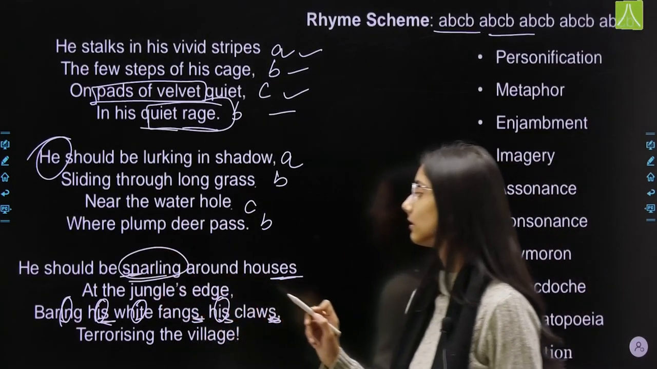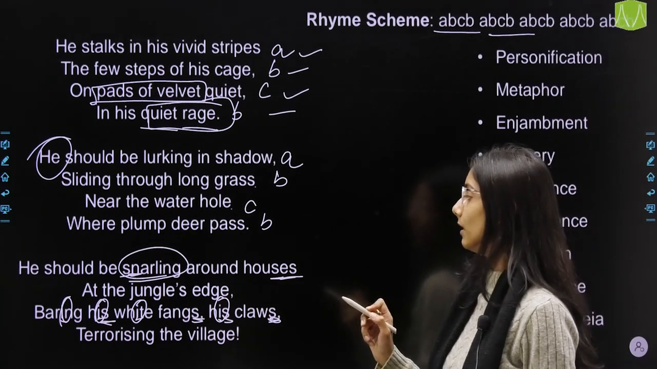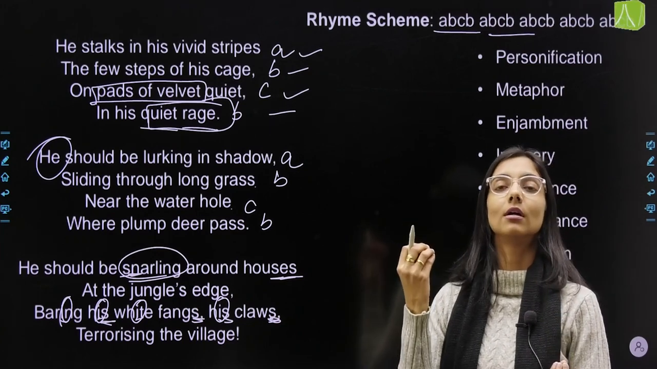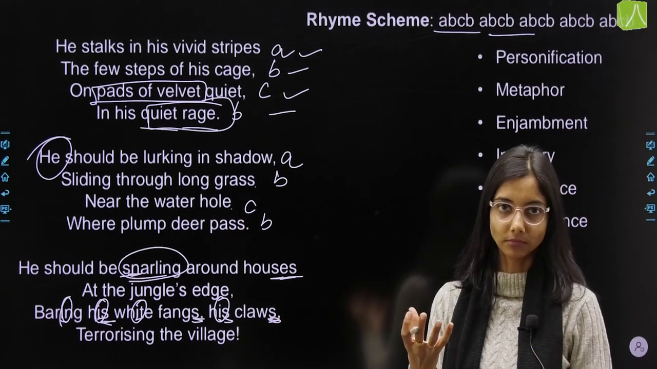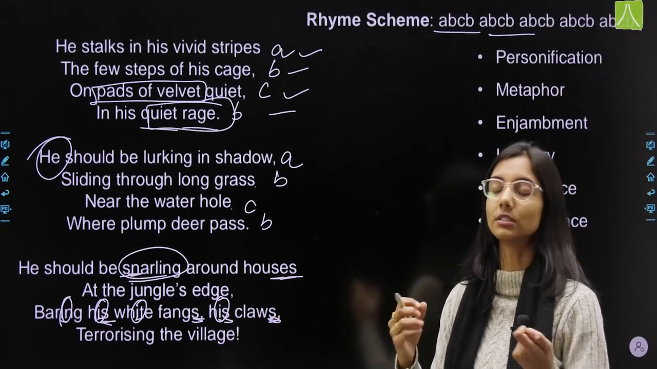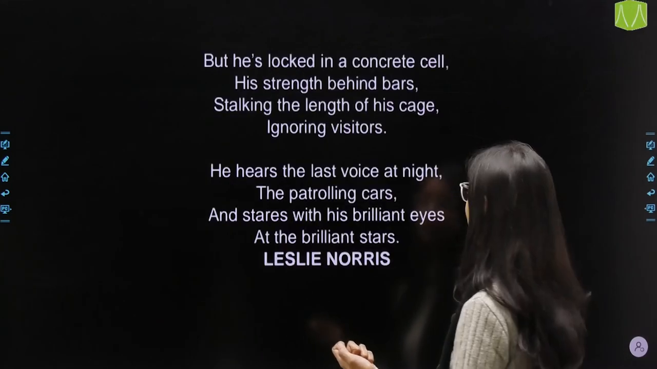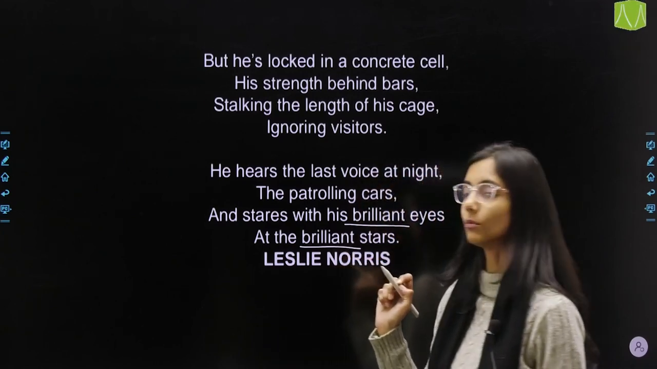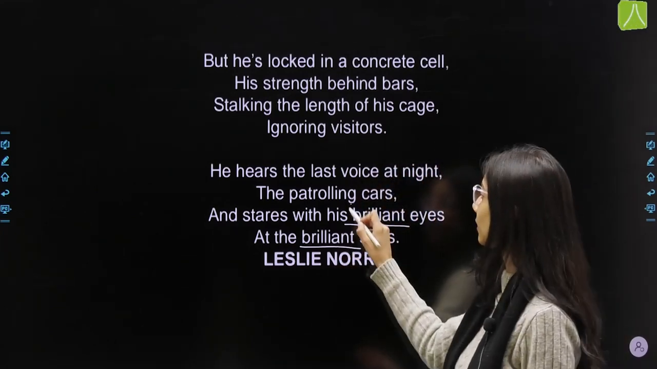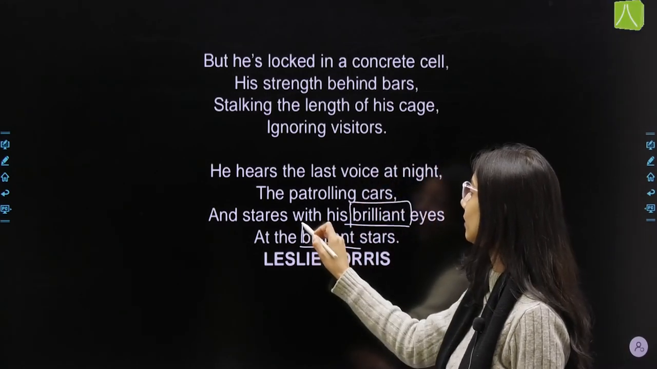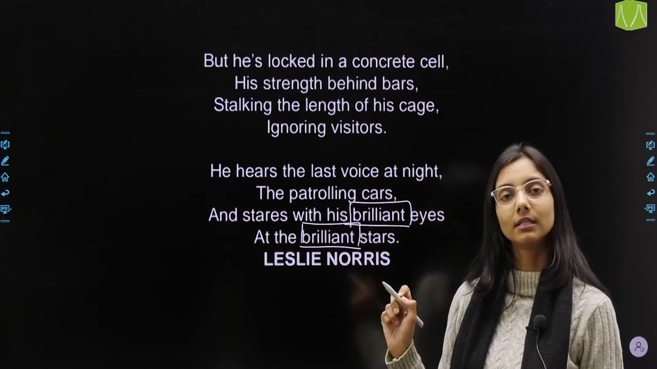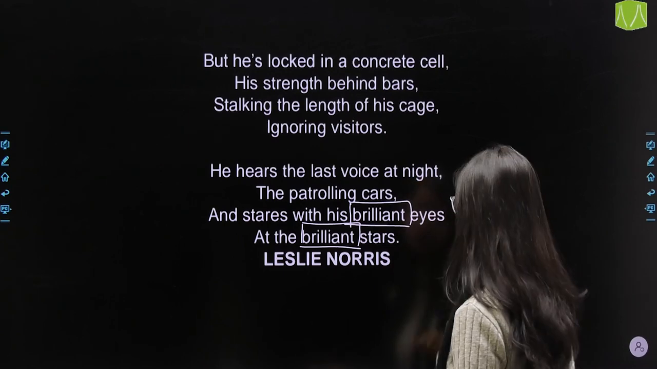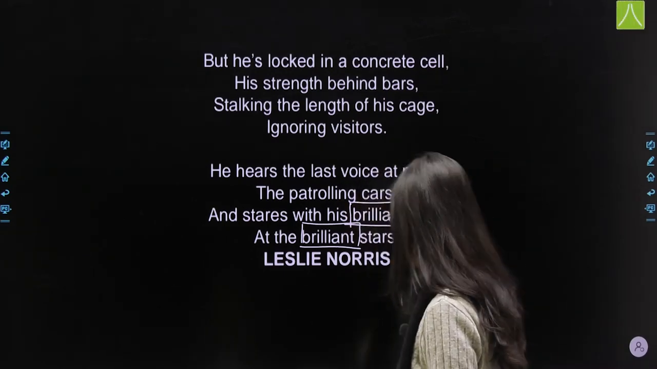Snarling. Okay, snarling is done. So that's your onomatopoeia when you describe any sound using words. Then we have repetition. What is repetition? The word is being repeated. When the whole word repeats, that's your repetition. Okay. So these were your poetic devices.